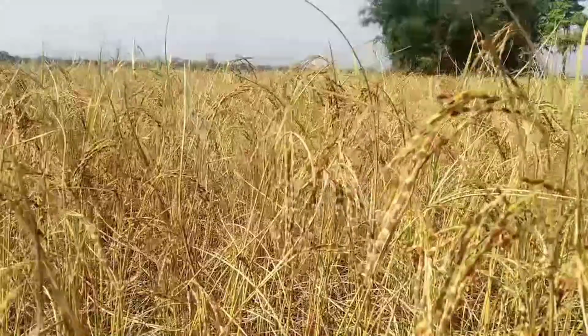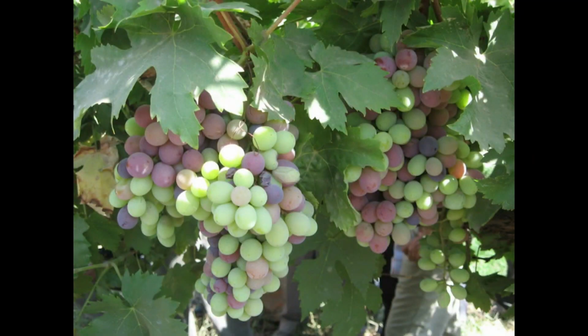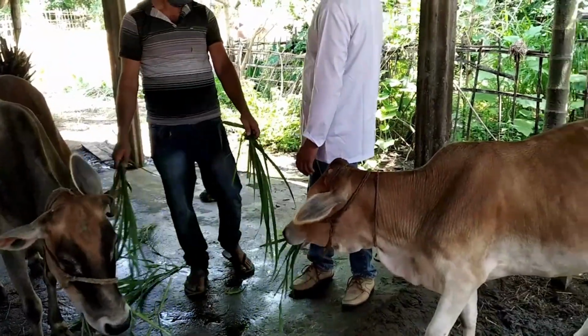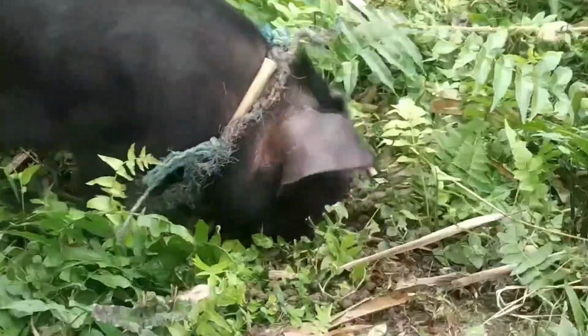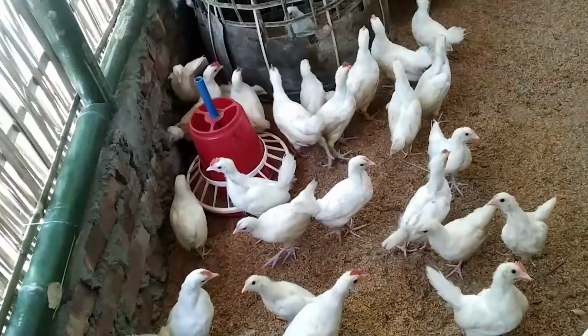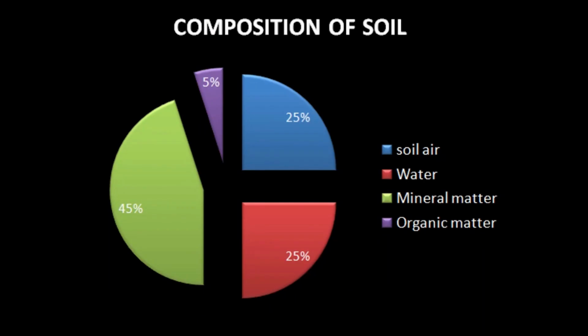Increasing population pressure of humans and livestock on the limited world soil resources has compelled us to take up agriculture in an intensive manner, using agrochemicals potentially harmful to all living organisms and the environment, for producing more and more food, fiber, and fodder to meet the ever-increasing need of the human race. Soil is composed of four major components: mineral matter 45%, organic matter 5%, water 25%, and air about 25%.